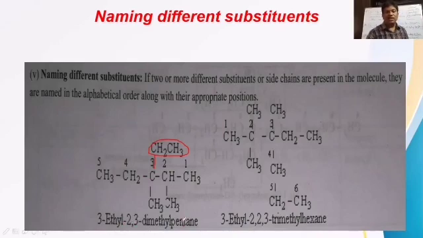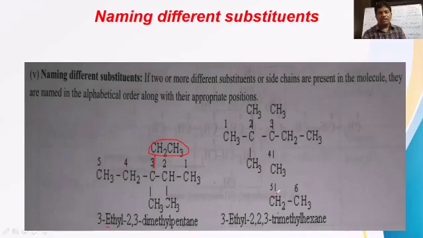Whenever 2 numbers are there, numbers are separated by commas. A number and a name are separated by a hyphen. These punctuations must be used. The first letter of the IUPAC name should be capital. And the total IUPAC name is always a single word. It is not a group of different words; we have to consider it as a single name.